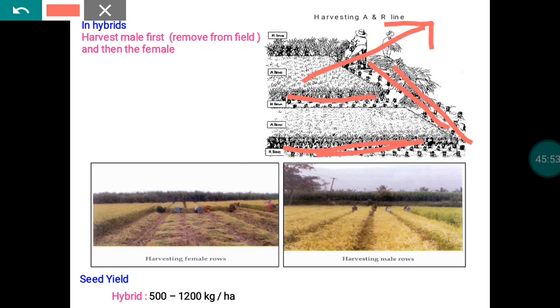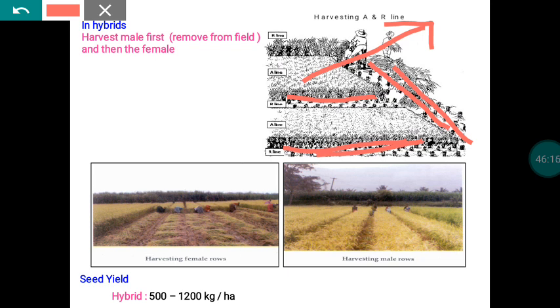Nature helps us and manpower helps us, and only then can we ensure maximum seed yield. If anyone is not ready to cooperate with us or nature is not supporting us, the yield will be reduced, and if human involvement is less, it will automatically be reflected in the seed yield.